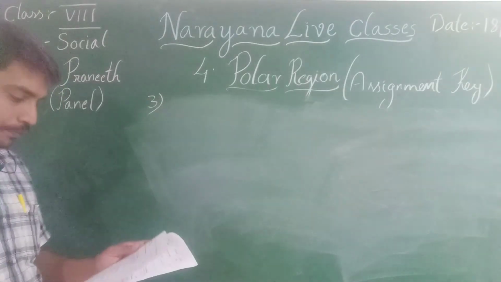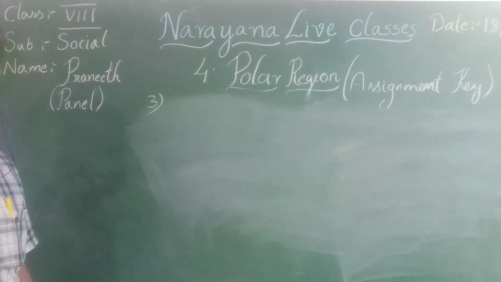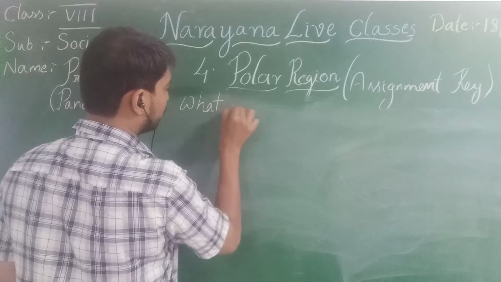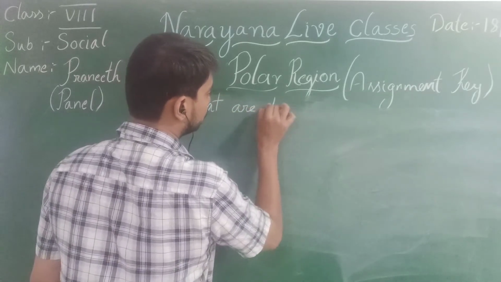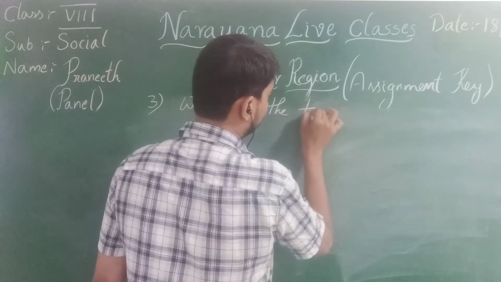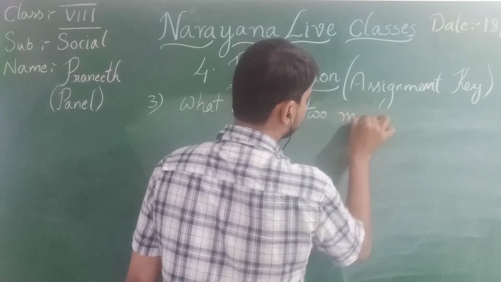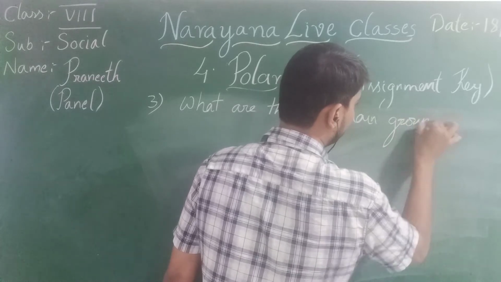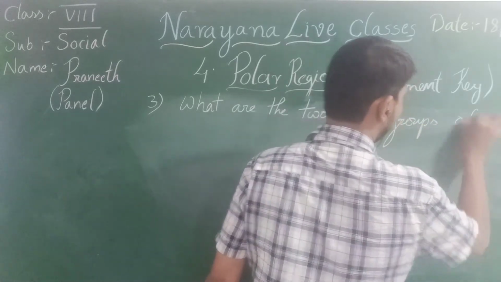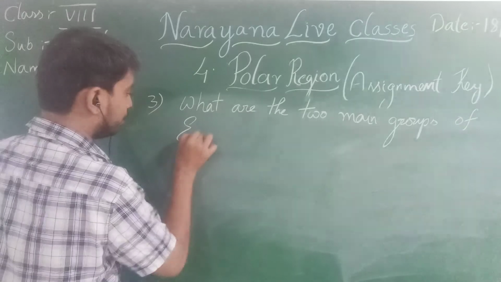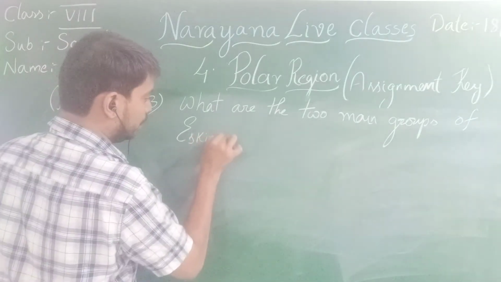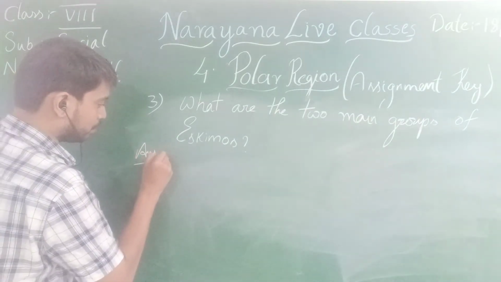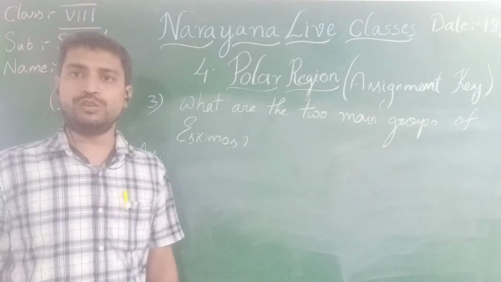Coming to the third one. What are the two main groups of Eskimos?